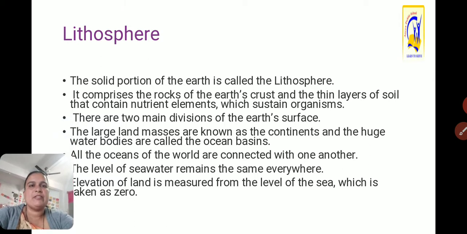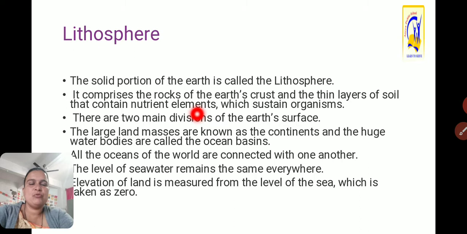Now the lithosphere, once again. The solid portion of the earth is called the lithosphere. It comprises the rock of the earth's crust and the thin layer of soil that contains nutrient elements which sustain organisms. In the soil we grow crops and various types of plants, and due to these nutrients, living organisms sustain and grow, because of which living life can survive.